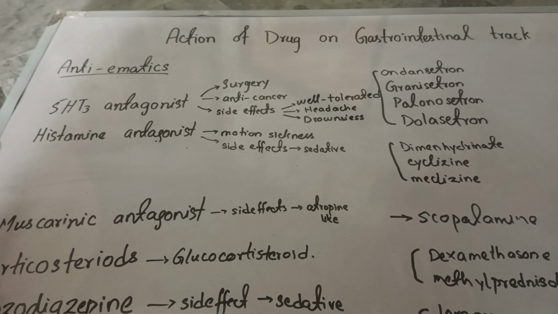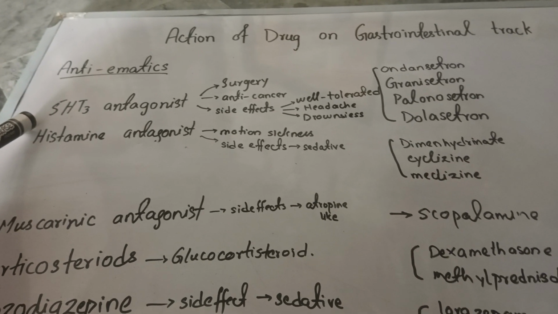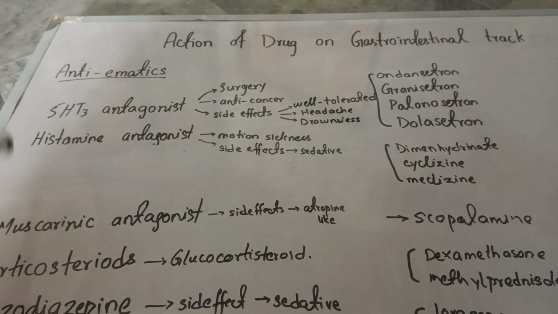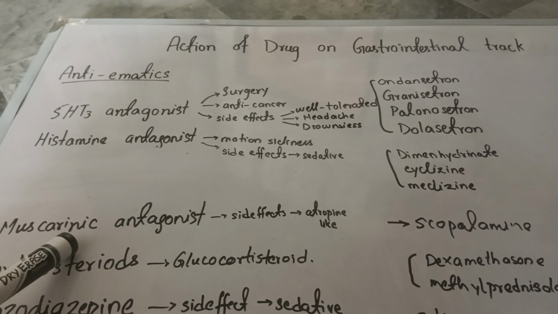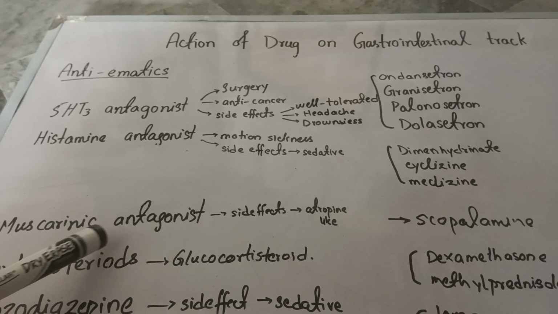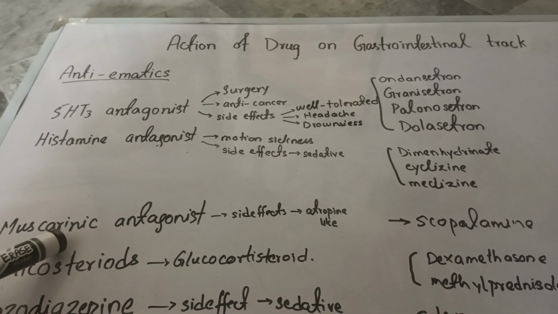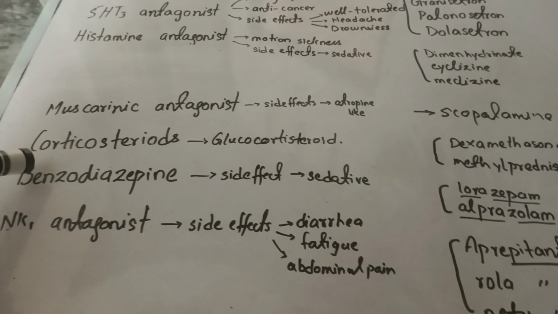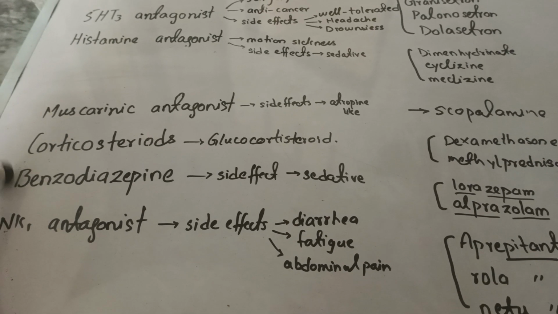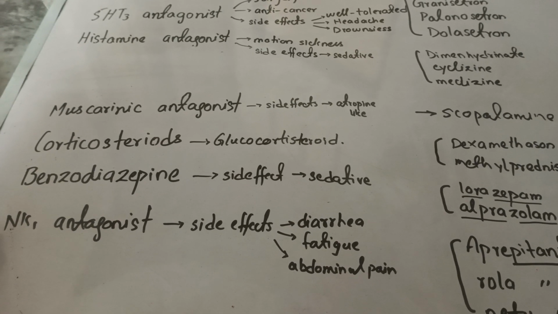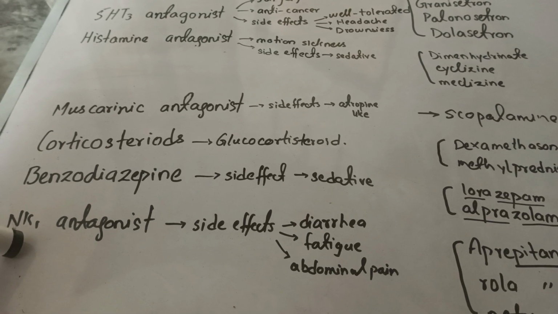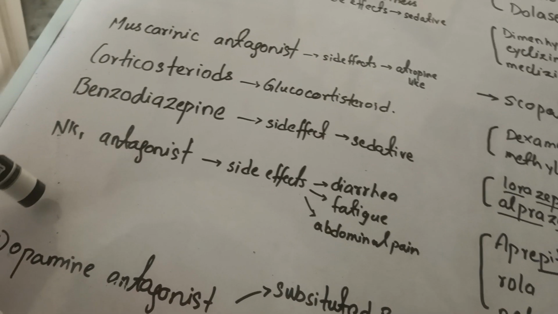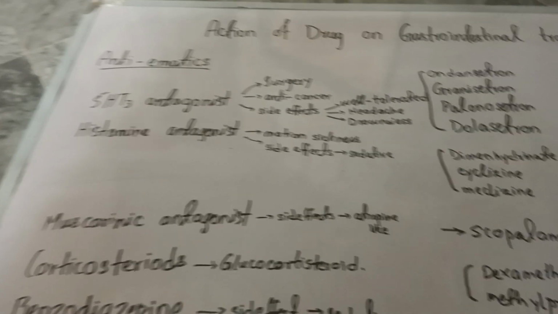Then we are going to give the antagonists of all of these receptors in order to stop the vomiting: serotonin type 3 receptor antagonist, histamine antagonist, which blocks the histamine receptor, and muscarinic antagonist, which blocks the muscarinic receptors present on your vestibular apparatus as well as on your vomiting center. Then we have corticosteroids. These are also useful for stopping vomiting. Then benzodiazepines and NK1 antagonists, NK1 being the neurokinin receptors, and lastly we have dopamine antagonists. Okay, now let's discuss all of them.